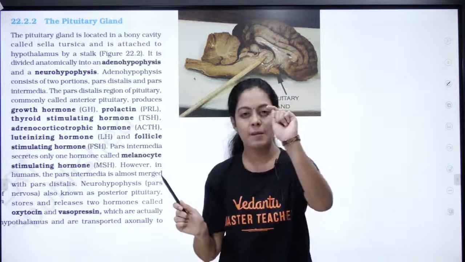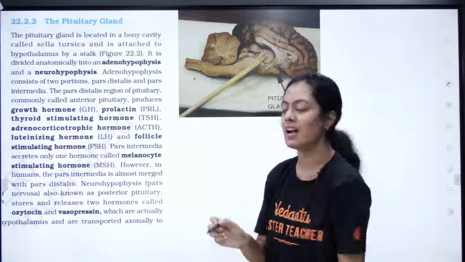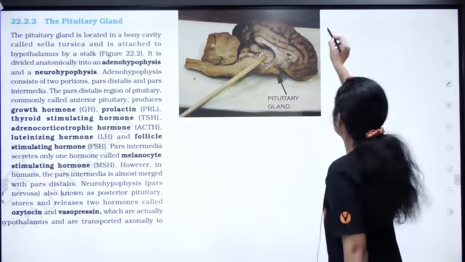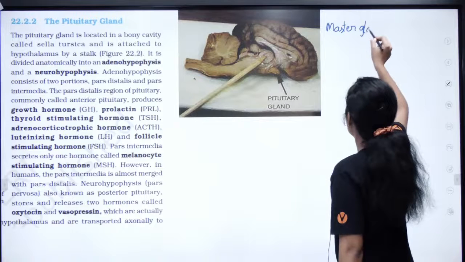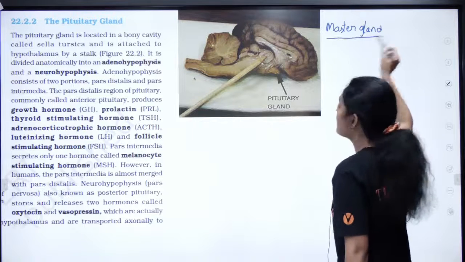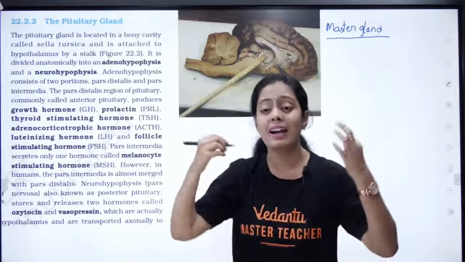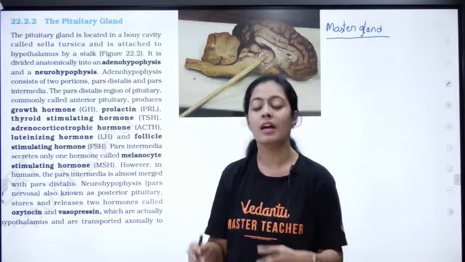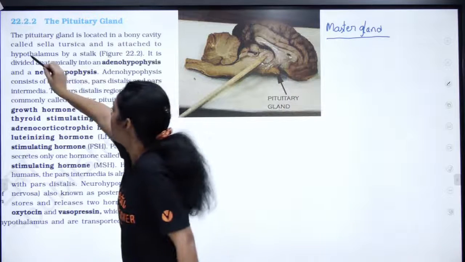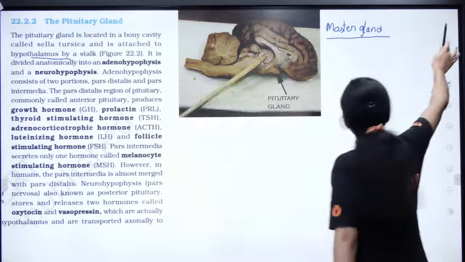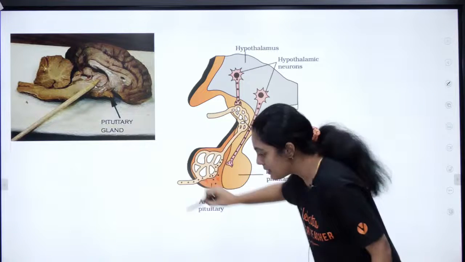Your pituitary gland is only the size of a pea. That is what we call the master gland. Okay, what is the pituitary gland called, pasangala? Master gland. Why is it called the master gland, pasangala? Because it is going to regulate all the functions of your other endocrine glands. Okay, so this is directly under the control of your hypothalamus. So I have a picture. Okay, so here you can see this is your hypothalamus, and you have your pituitary.